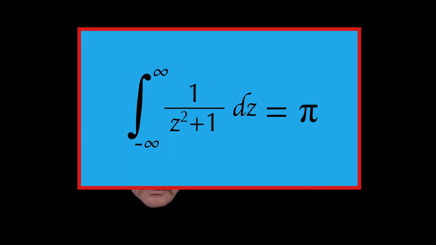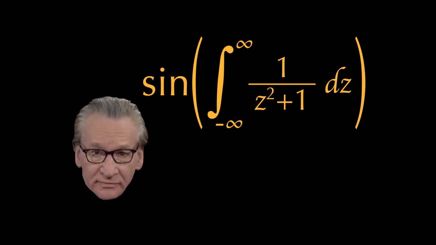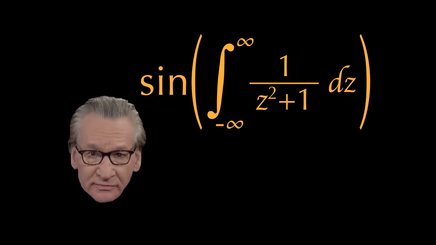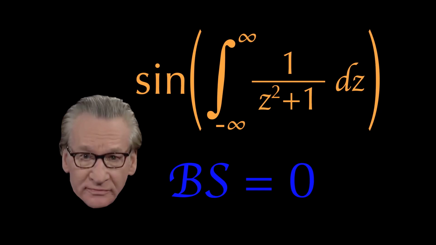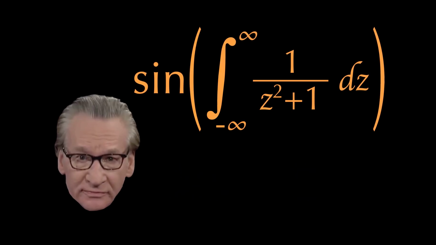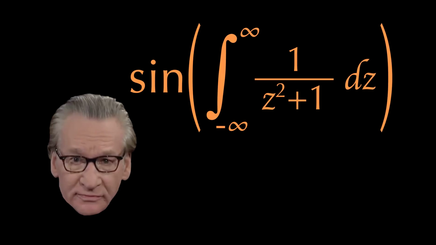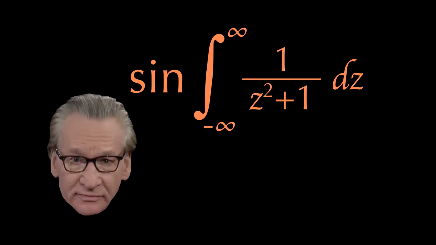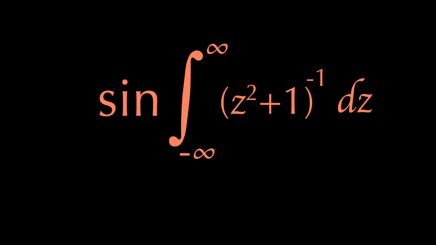Great, so I now have this crazy looking exponent for Bill Maher. And you definitely need to know some decent math to figure out that this whole thing is simply some BS equal to 0. Now, at this point, this is fine, but I like to decorate my equations a little further just to give them that extra finesse. First of all, I'm not a big fan of this bracket, so I'll just get rid of it. For the next decoration, I chose to change this numerator into the exponent of -1. I think the function just looks neater this way.